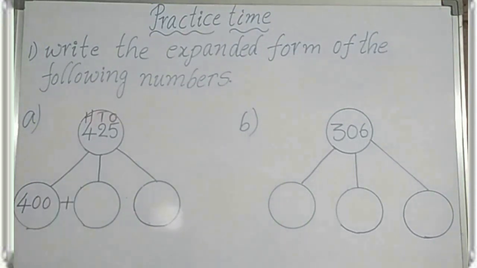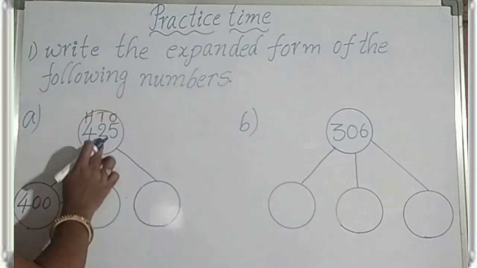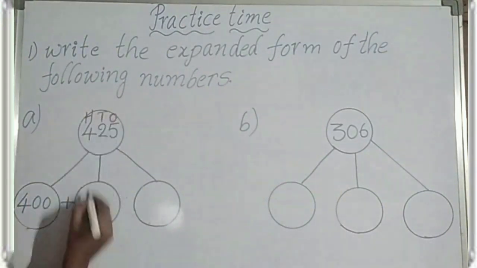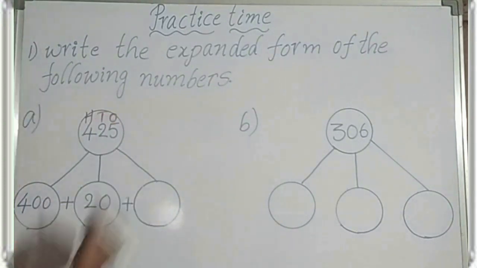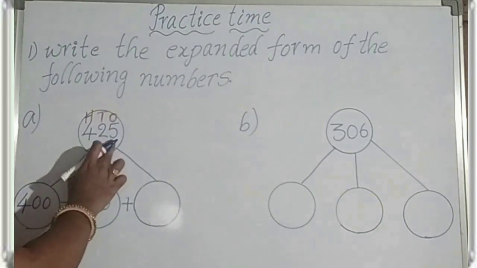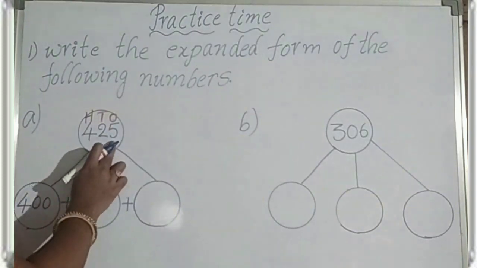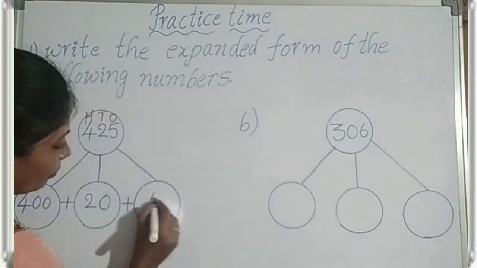400 plus. Next, what is the digit here? 2. 2 is in which place? Tens place. 2 tens, 20. Plus. Next, the last digit in ones place is 5. 5 ones, 5.